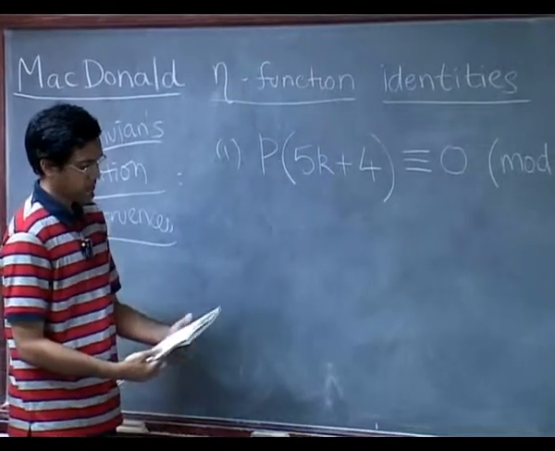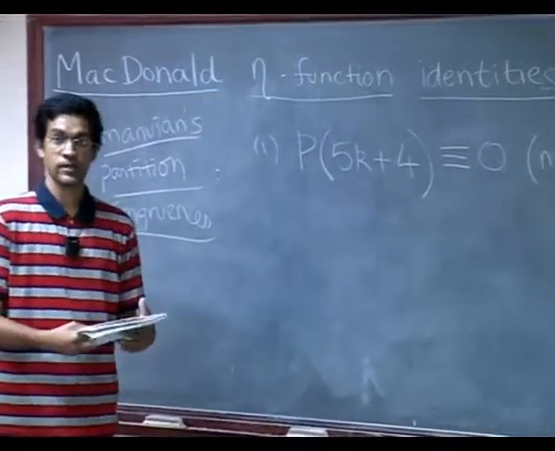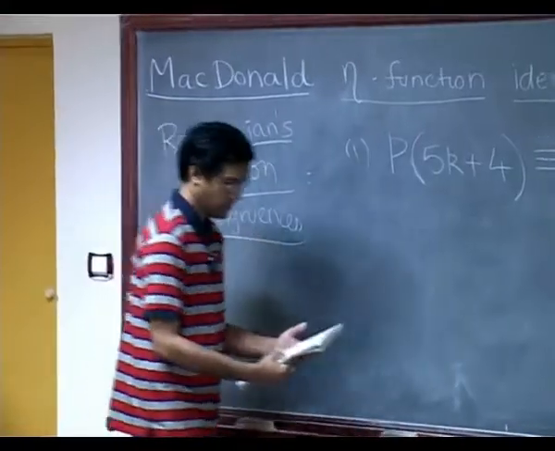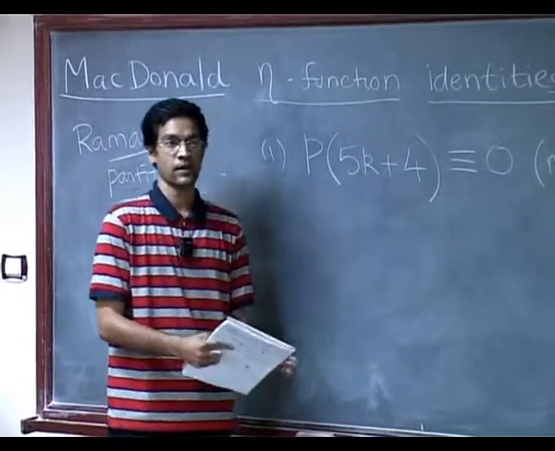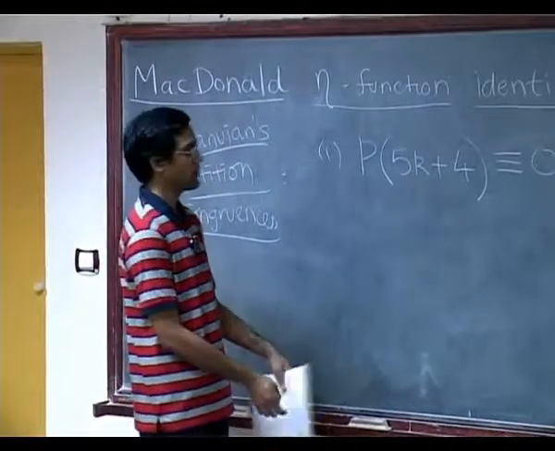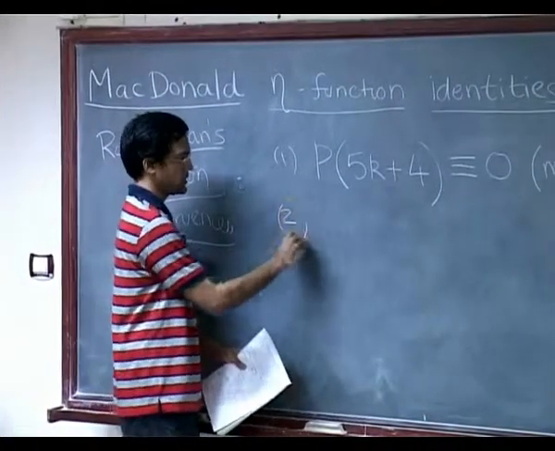And in fact, the next pieces of data: the number of partitions of 9 turns out to be 30. The number of partitions of 14 is 135, and the number of partitions of 19 is 490. So at least these 4 values that we can see are obviously multiples of 5. But of course, he didn't quite stop there.